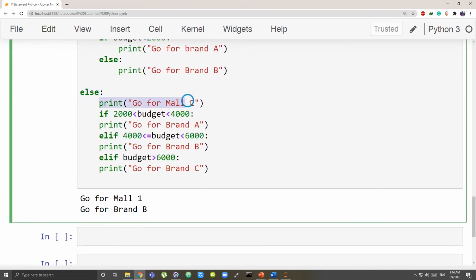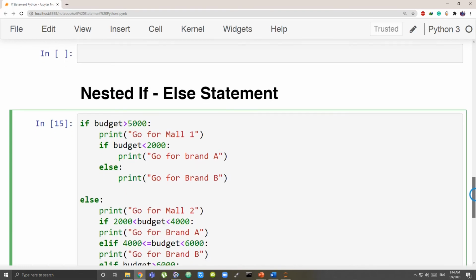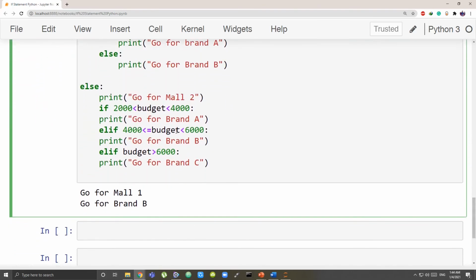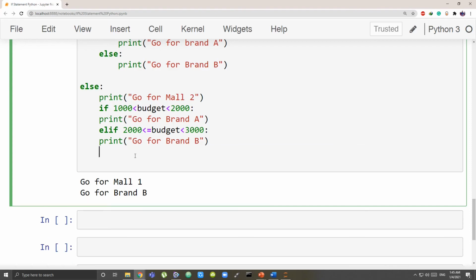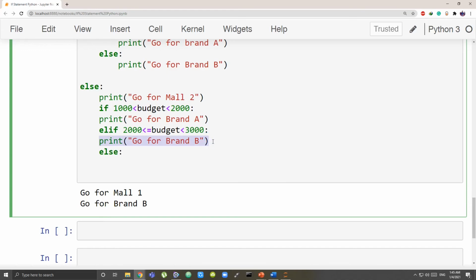What does it have to do? First it has to print mall 2, then it has to go for this if statement. If my budget is less than 5,000, yeah. So if it is between 2,000 and 4,000, let's just make some changes. If it is between 1,000 and 2,000, go for brand A. If it is 2,000 to 3,000, then go for this, and let's have the last one inside this as else. Let's go for brand C. Okay, this is what we want.